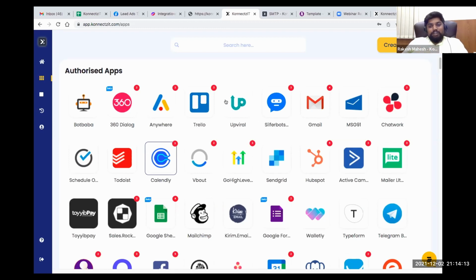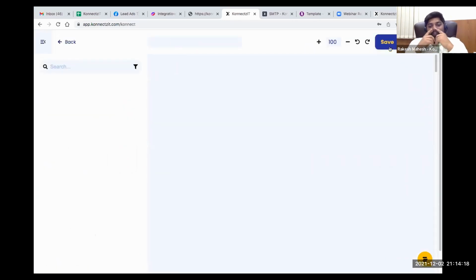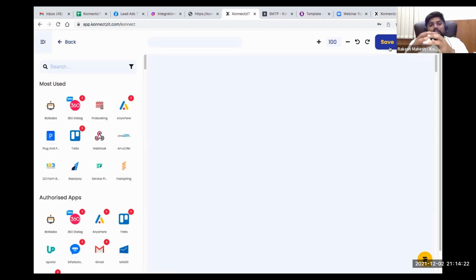This is how the Connexit USP, or what makes Connexit stand apart from any other app, is considered, where we tend to take a very simplistic approach. We are planning it so that it will be very easy for our users to build complex workflows. So this is our visual flow builder, guys. Every magic happens over here, where you just need to drag and drop the app and connect between the nodes.